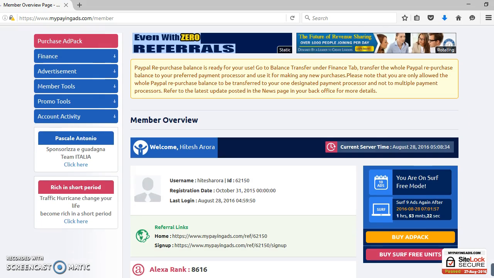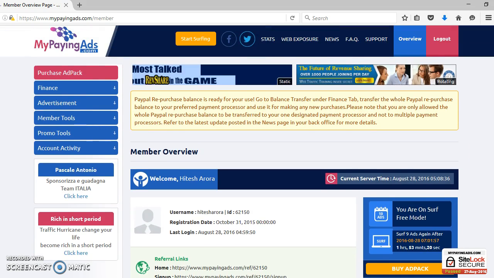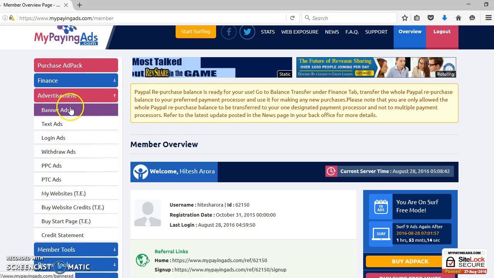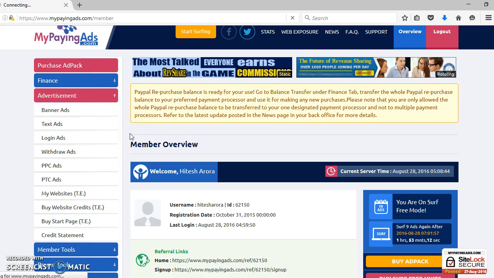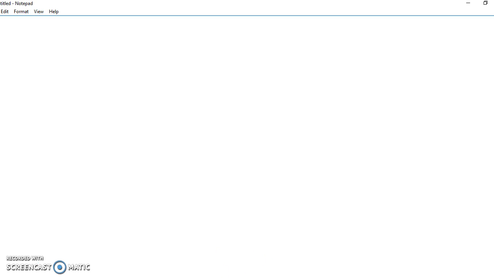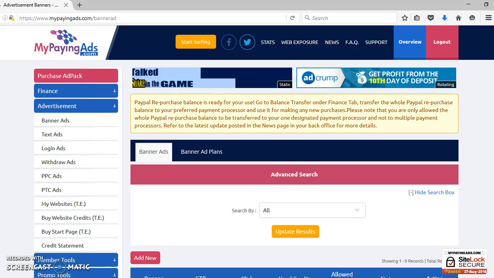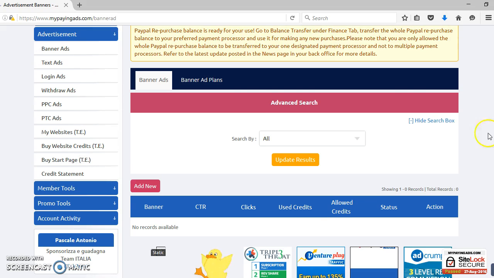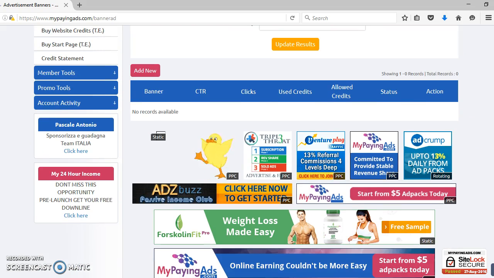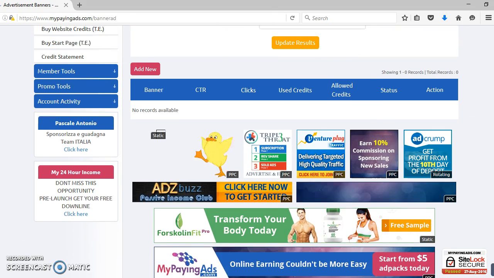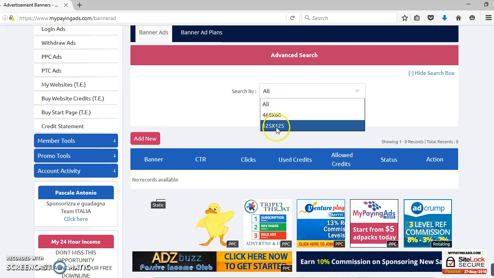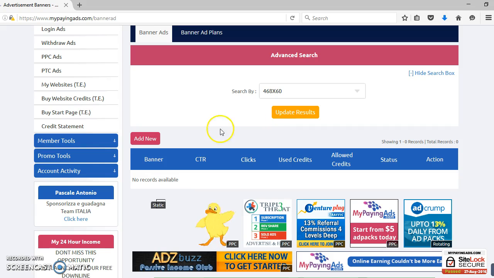Since you guys don't have any banner ad to place on, what I would suggest is you go to members tool, advertising, banner ads. Keep a notepad open. Choose 468 by 80.